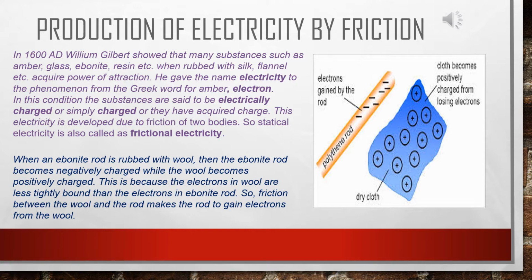So a question may come like this: why is static electricity called frictional electricity? For example, when an ebonite rod is rubbed with wool, the ebonite rod becomes negatively charged while the wool becomes positively charged. This is because the electrons in wool are less tightly bound than the electrons in the ebonite rod. So friction between the wool and the rod makes the rod gain electrons from the wool. Now please see the diagram. Here electrons are gained by the polythene or ebonite rod, and the cloth becomes positively charged from losing electrons. This is a dry cloth. Hope you have understood this example.